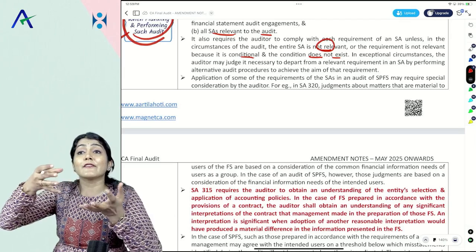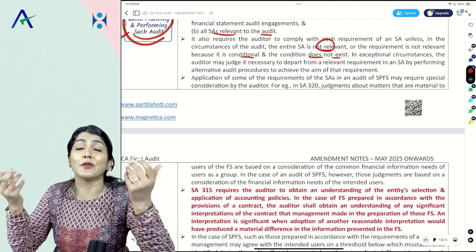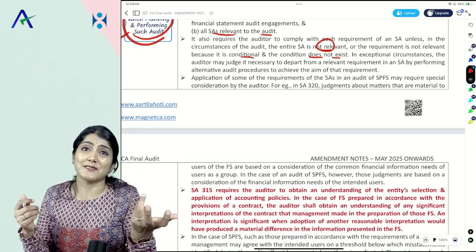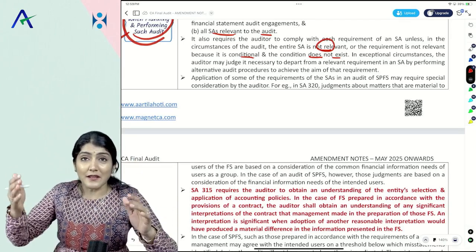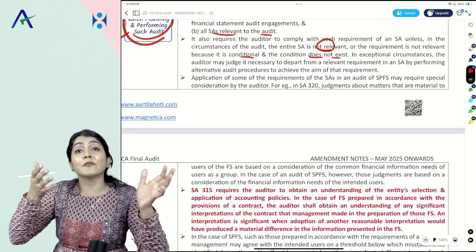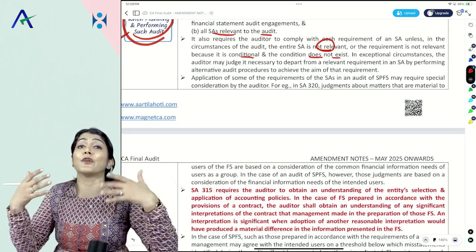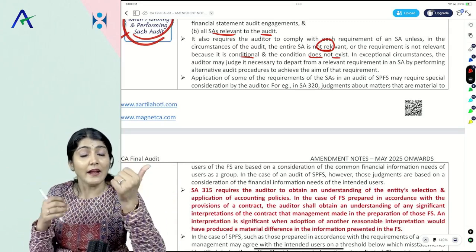Like, in case comparative information is given, then you need to follow the procedures of SA 710. But if it's only the first year, obviously no need to follow the procedures of 710. So the requirement is conditional and the condition does not exist. Like, if you're using the work of an expert, then you need to follow 620. Otherwise, no need to follow 620.